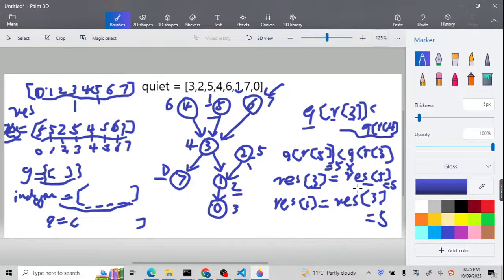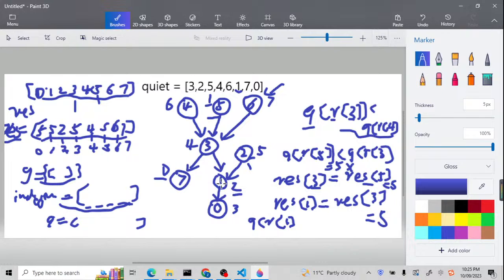If you don't believe it, let's just check. I'm going to check it like this. So this is the quiet. Let's check quiet with R1.